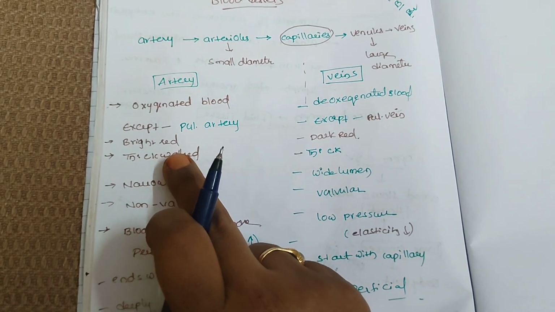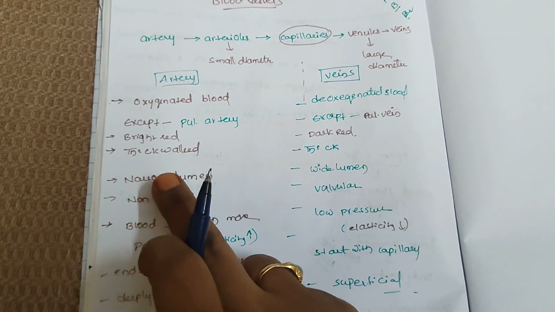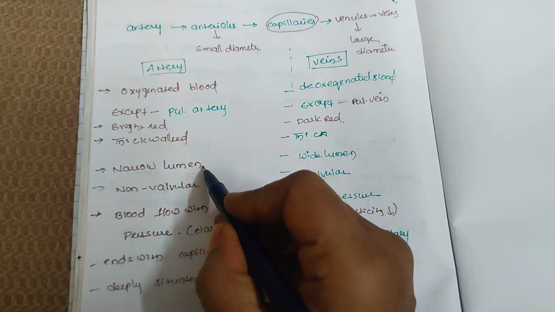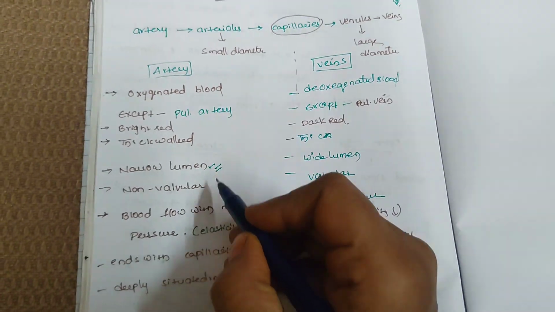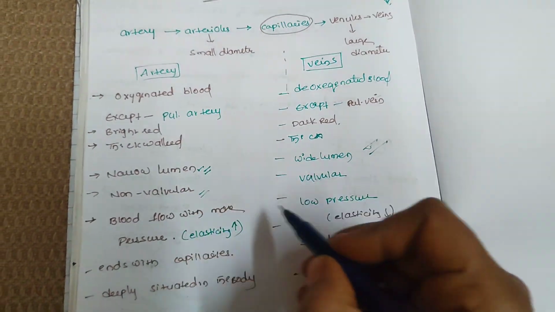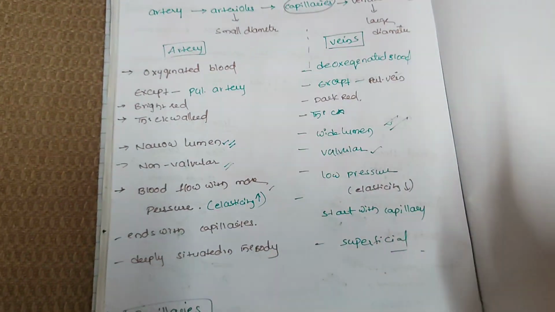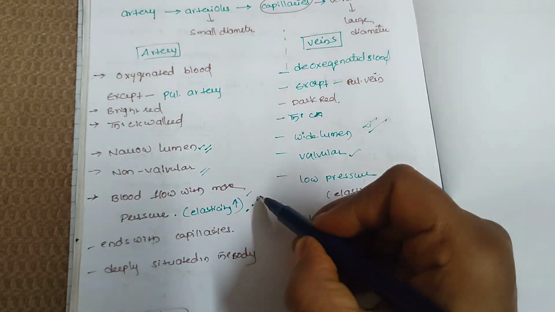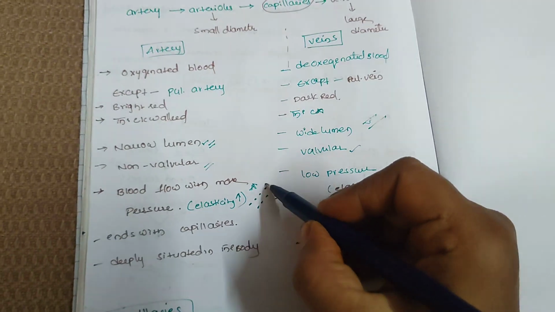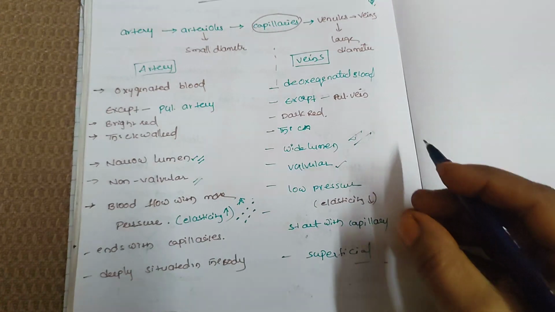Arteries carry bright red colored blood; veins carry dark red blood. Arteries are thick walled; veins are thin walled. In arteries the lumen is very narrow, meaning the diameter is narrow, but veins have a wide lumen. Arteries are non-valvular; veins are valvular. Blood flows with more pressure in arteries, so it flows in jerks because of the high pressure. That is why arteries have more elasticity. In veins there is low pressure and low elasticity.